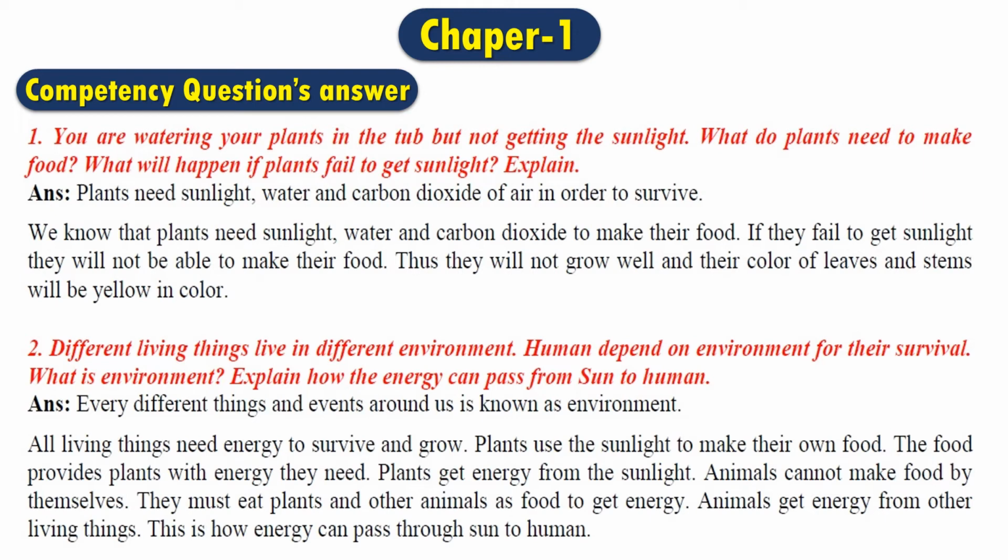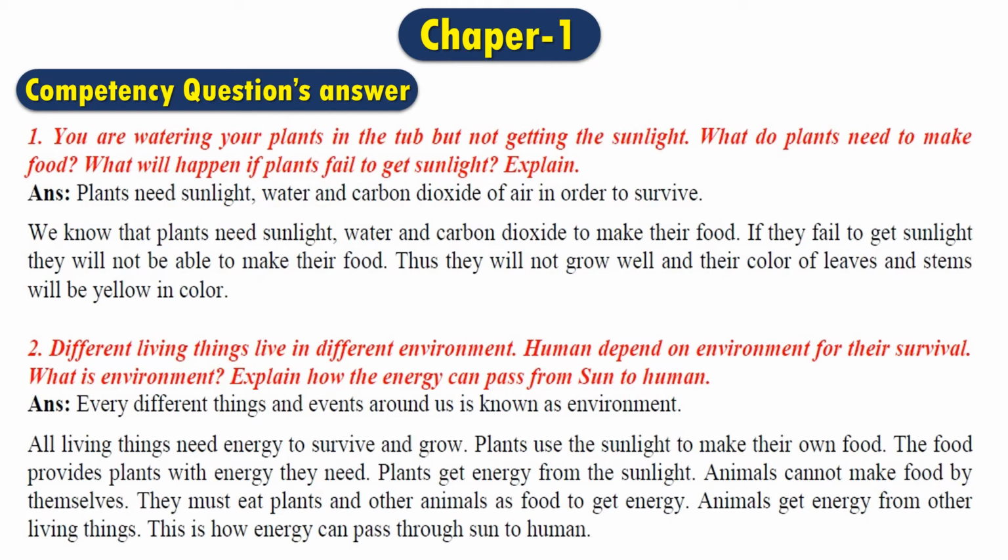To answer that, we will give a single line gap between that paragraph and we will start from that gap. The answer says we know that plants need sunlight, water and carbon dioxide to make their food. If they fail to get sunlight, they will not be able to make their food. Thus they will not grow well and the color of their leaves and stems will be yellow.